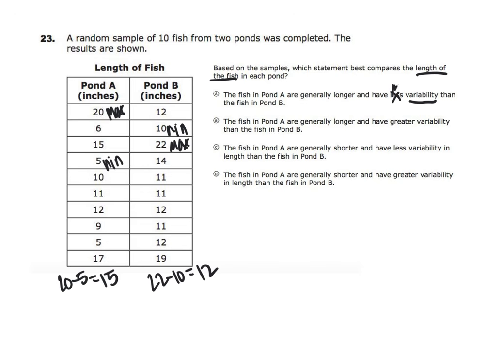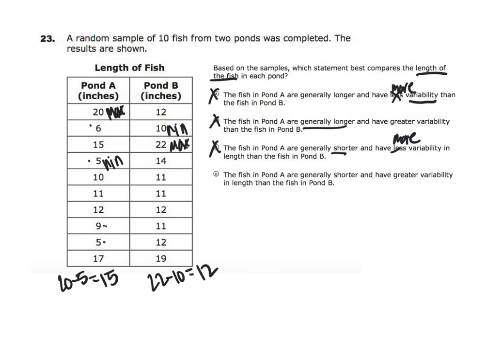So this should be more to make this true. Pond A has a greater variability. The fish in pond A are longer and have a greater variability than the fish in pond B. C says the fish in pond A are generally shorter and have less variability in length from the fish in pond B. Go back to pond B right quick. Are they generally longer? Well, I'm looking at the numbers here, 5, 9, 5, 6. There's nothing in the ones in pond B, so that would mark that one out. So they are generally shorter, but they have more variability. So C would not be right.